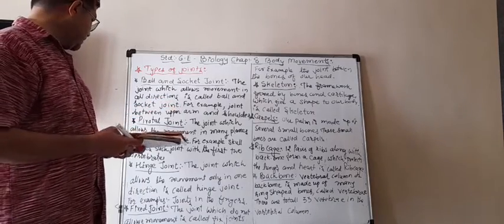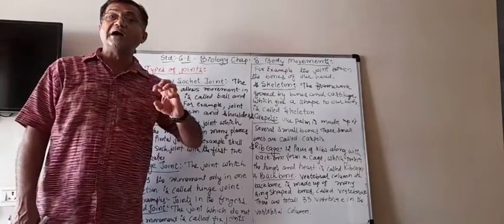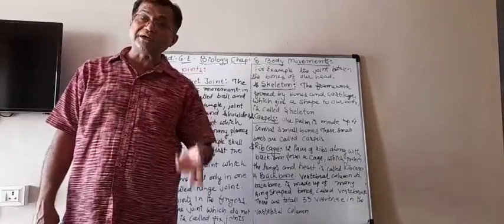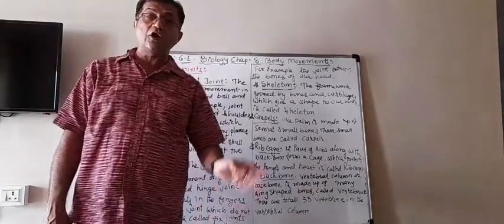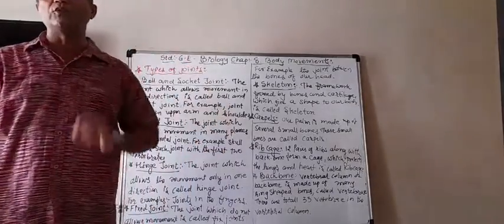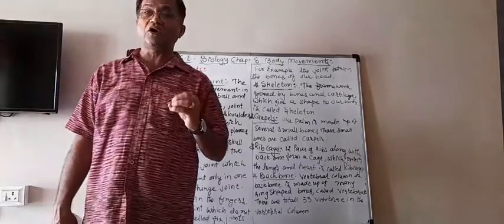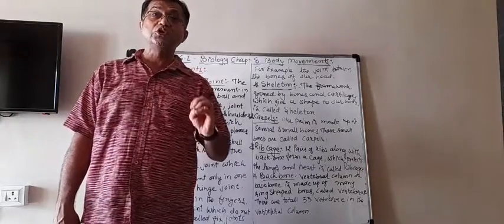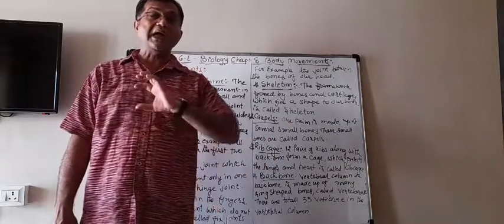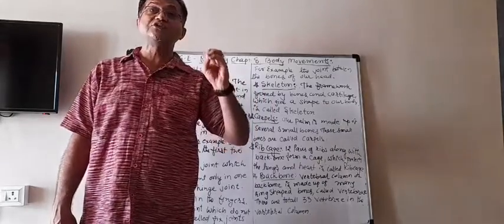Now all these joints are such that they allow movement, either in one direction, or in all directions, or in many planes. But they allow some type of movement. But there are some joints in our body which do not allow any movement, and that type of joint is known as a fixed joint.